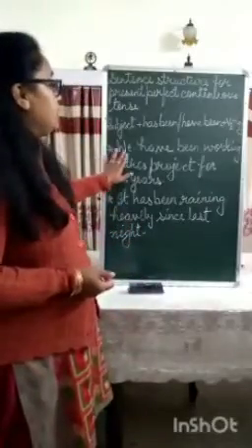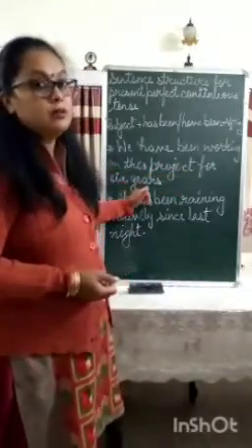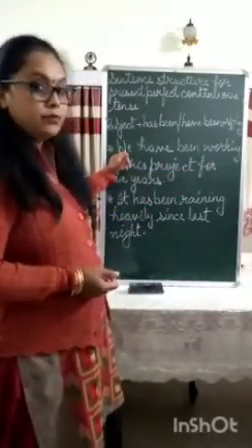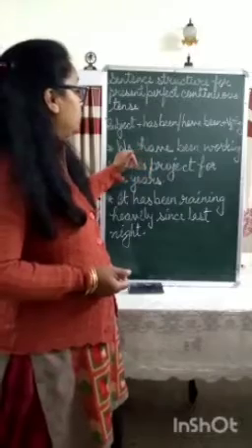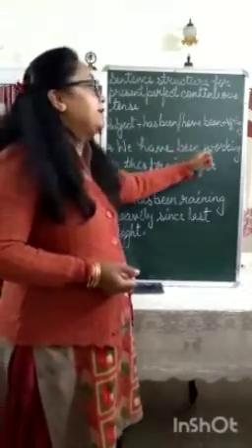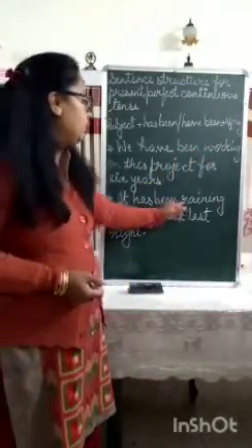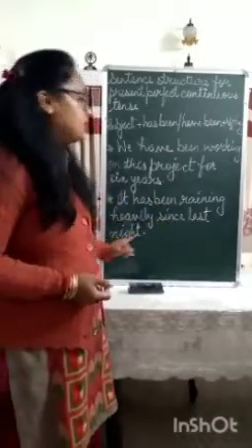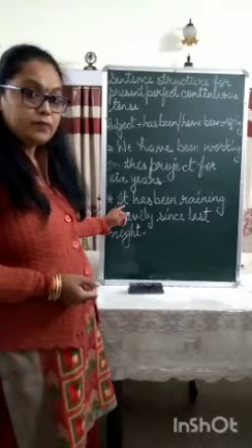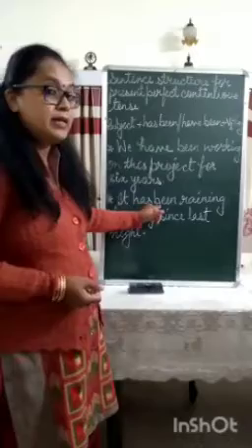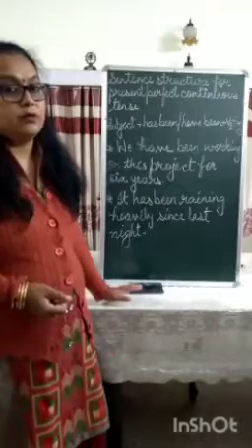For example, we have been working on this project for 6 years. Now we is a plural pronoun, used for plural people, and because it is plural we have used have been, then the ing form of the word and the remaining information. Second example, it has been raining heavily since last night. It is a pronoun which is used for singular nouns, so it is followed by has been, and then the ing form of rain plus the extra information which you want to give about the subject.